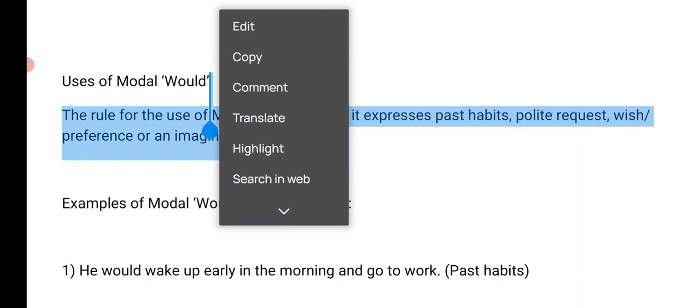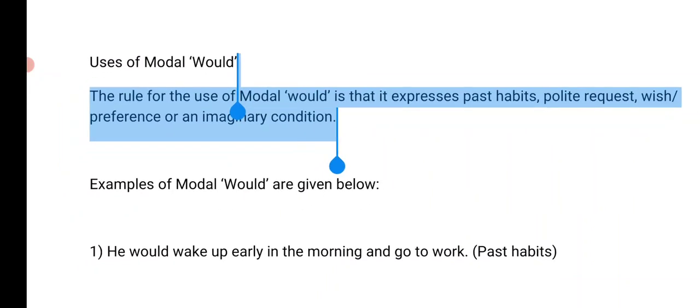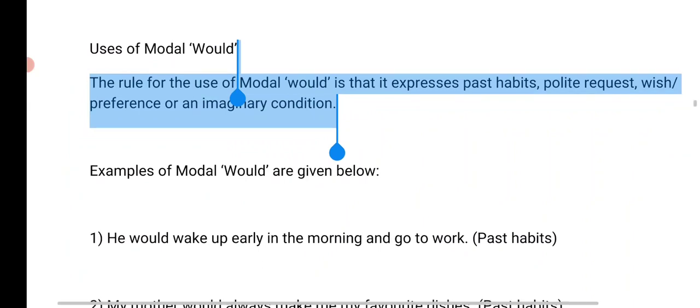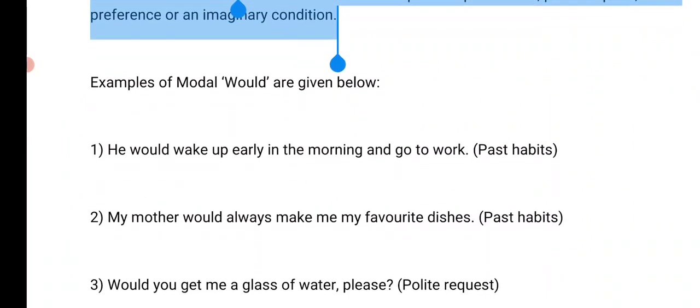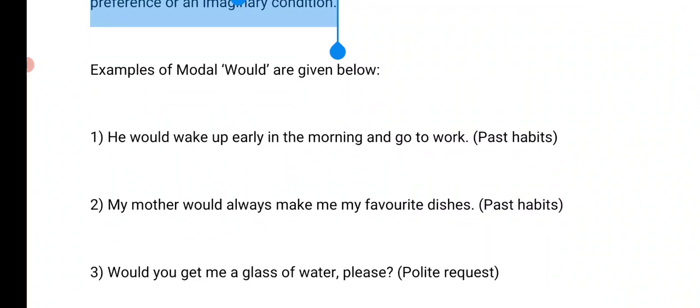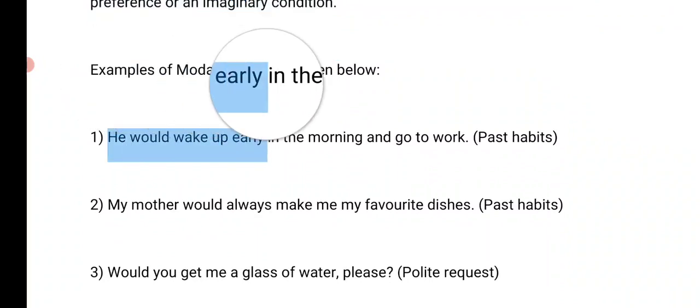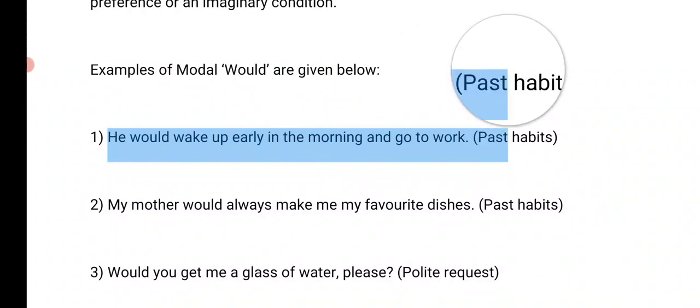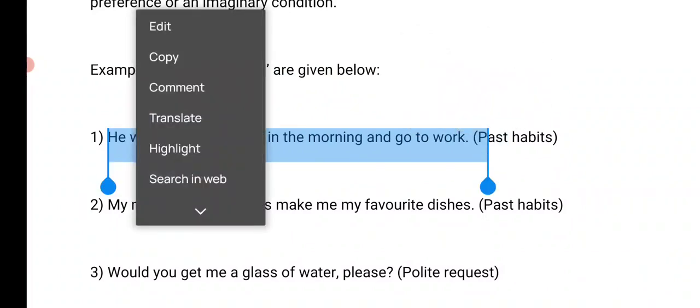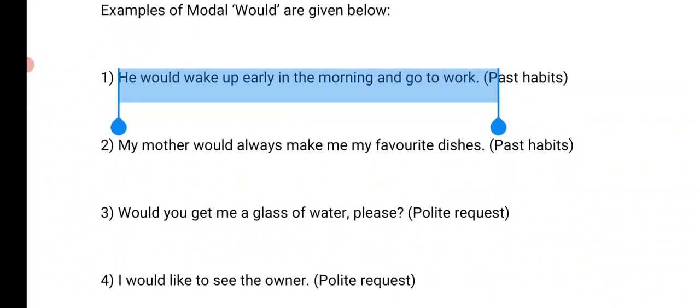For example, would you like to. So it is better to use would instead of will when you are requesting something, right? When you're asking someone, for example, would you like to have tea, would you like to have dinner with me, or would you like to go to a movie with me, right? So this is for wish, preferences, or imaginary conditions. So now let's look at the use of would. For past habits: he would wake up early in the morning and go to work. This talks about his past habit.